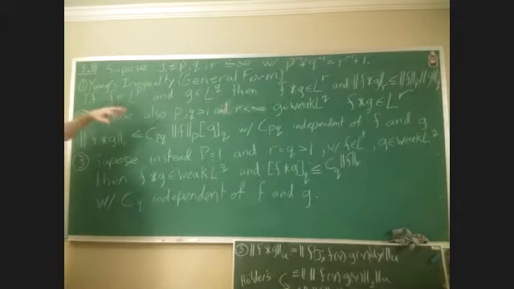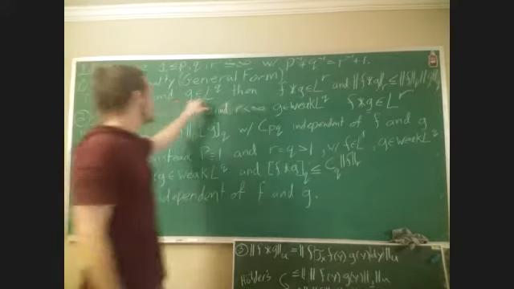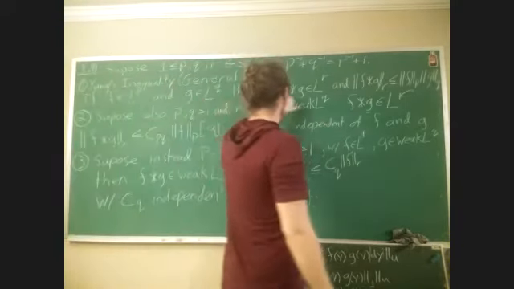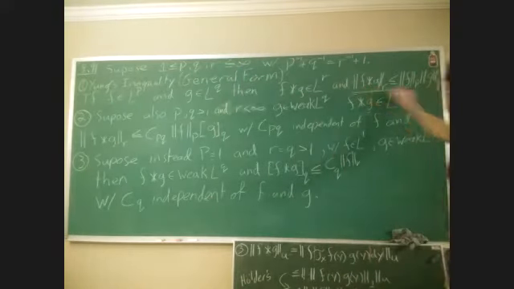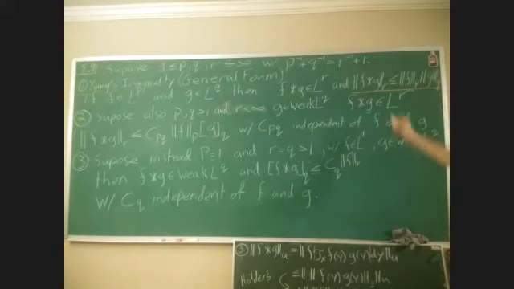So Young's generalized inequality: we're going to let F be in LP, G in LQ. Then we get the convolution is in LR, and we get this generalized version of the inequality. So we now have that the R norm of F convolution G is less than or equal to the P norm of F times the Q norm of G. Okay.